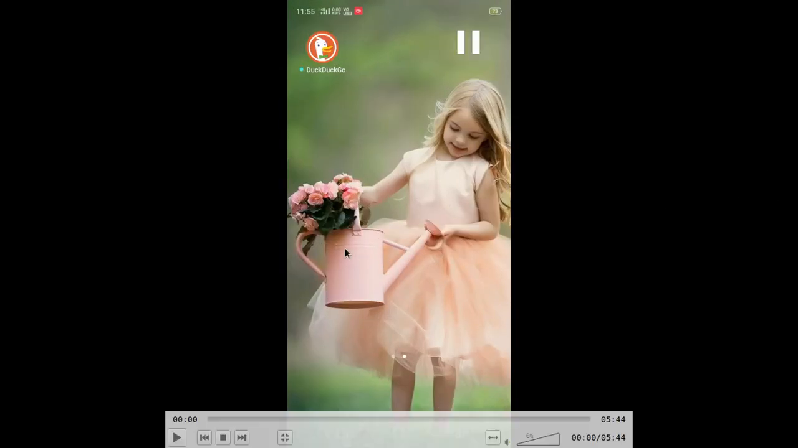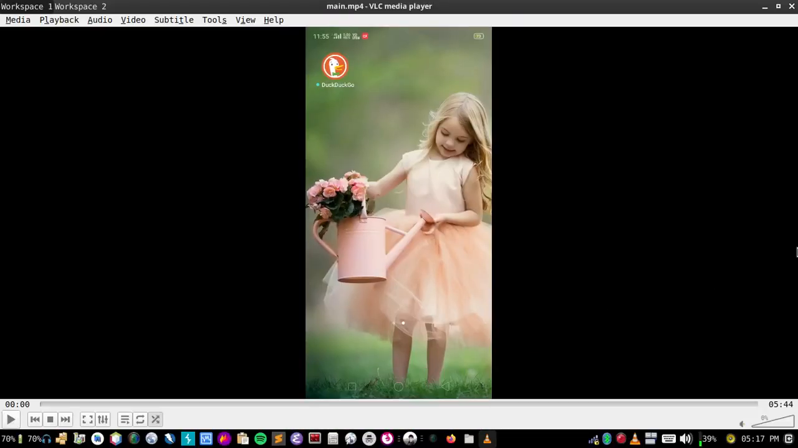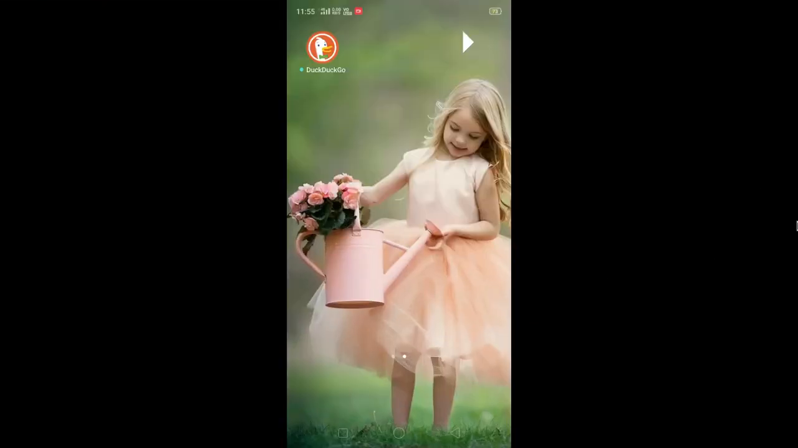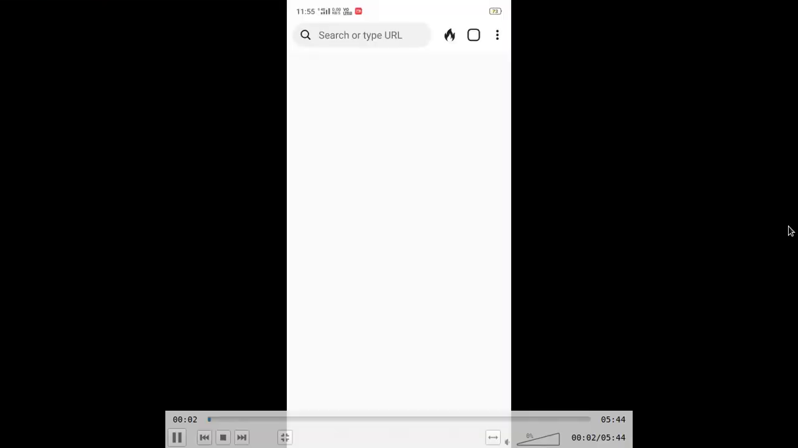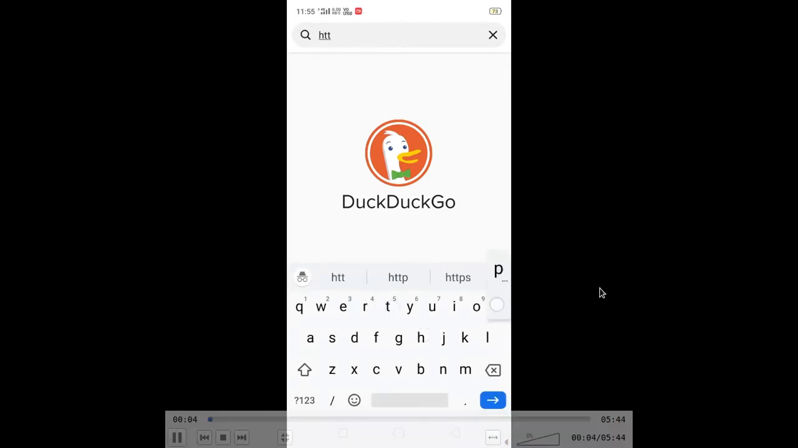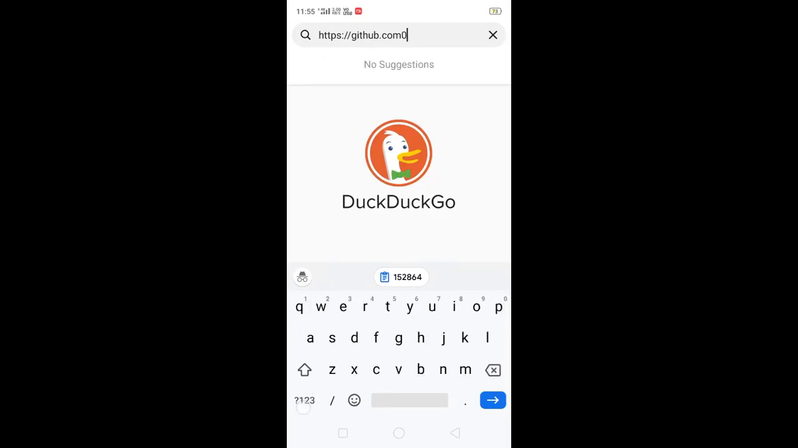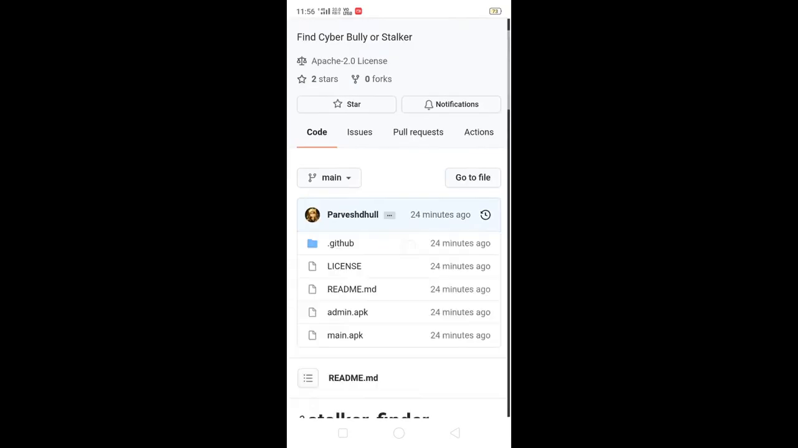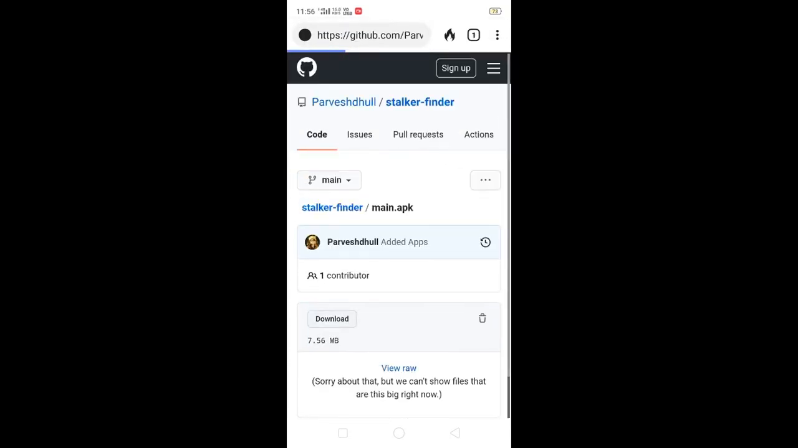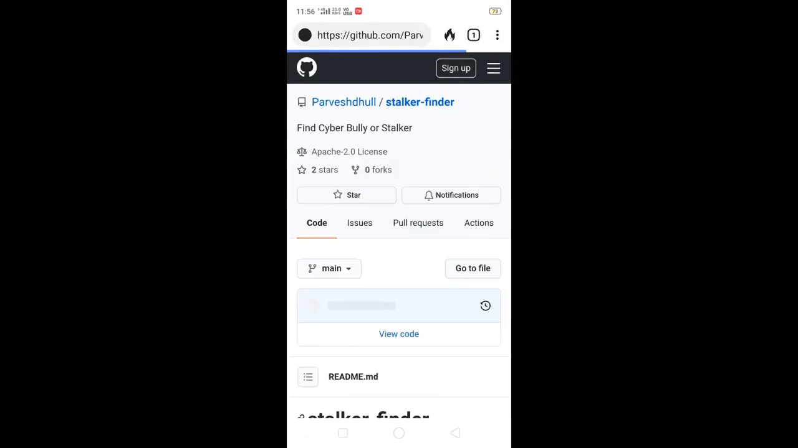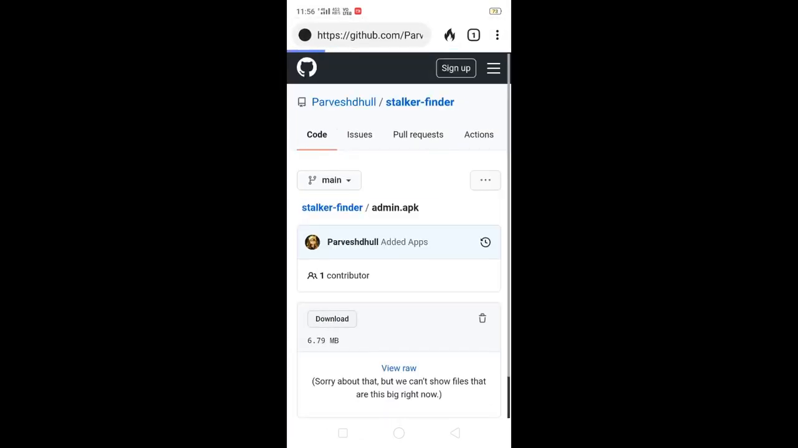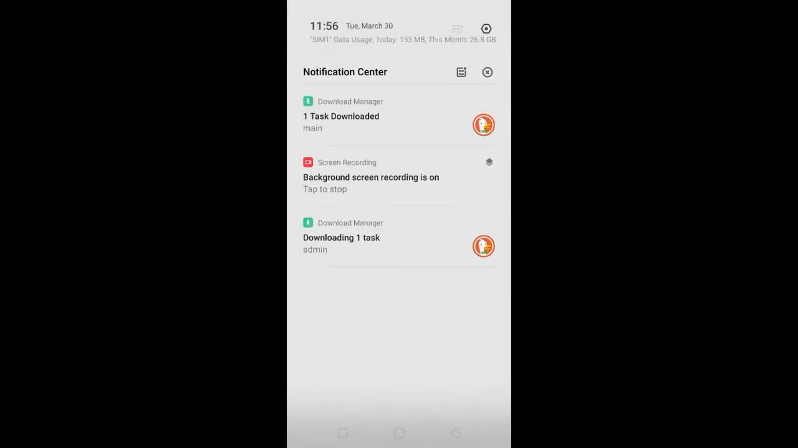I'm going to play this video I recorded on mobile and explain everything step by step. Let me see if I can speed it up. As you can see, I'm just going to my repository, and okay, let me speed it up more. And I'm downloading main.apk and admin.apk. I downloaded both files.